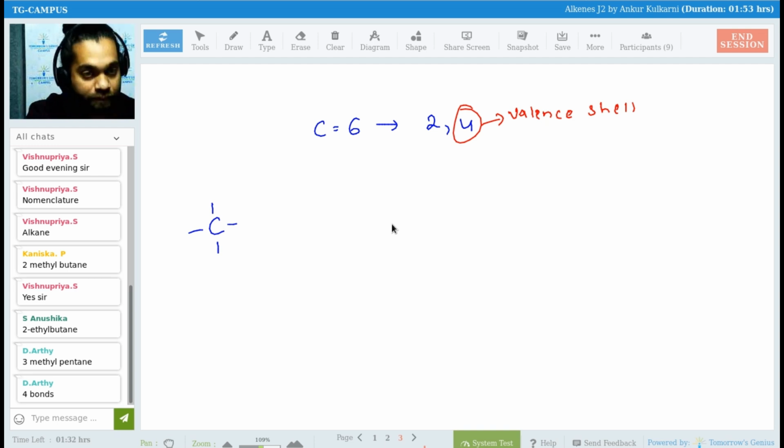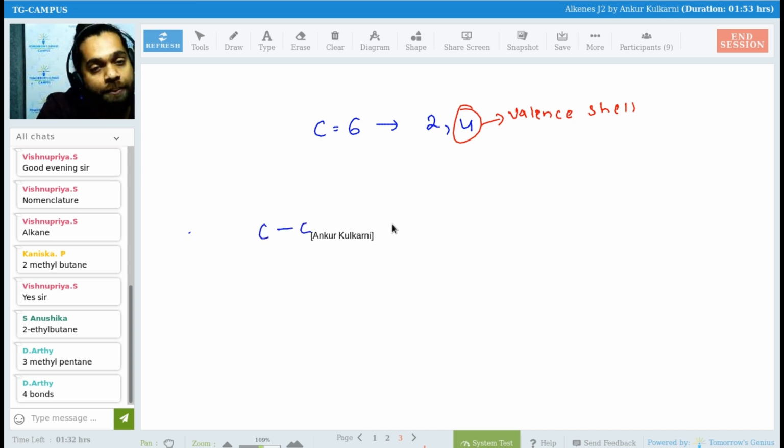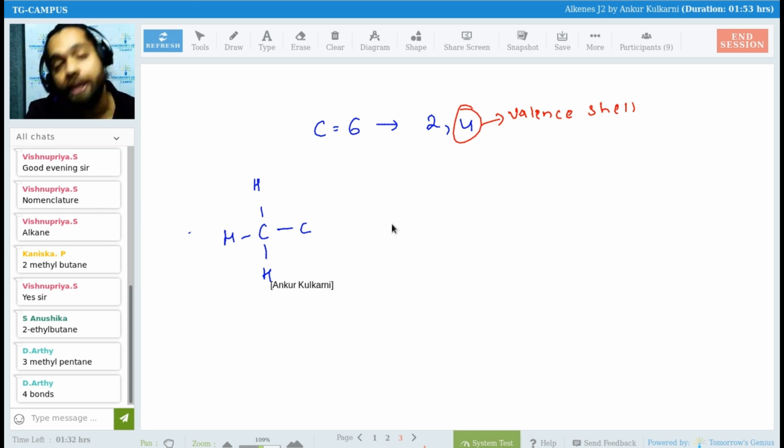So over here, let us say I have drawn a carbon, carbon. Now tell me how many more bonds this carbon can make. Mukeshwaram, Kanishka, Anil Dev. 3 more bonds. Perfect. Very good answer. So I'll draw 3 hydrogen over here. Similarly, the adjacent carbon. How many more bonds can it make? Anil Dev, I expect an answer from you. Yes, correct. 3 more. Perfect. Why 3 more, Mukeshwaram? Because there is 1 bond already present over here. So carbon makes, we know now, 4 bonds. So it will make 3 more bonds.